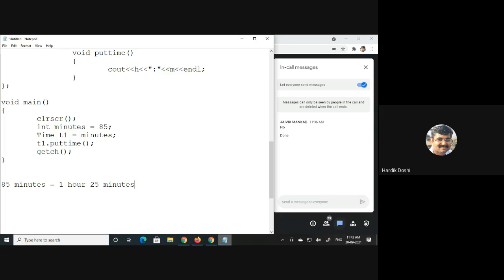Anything else? If minutes is greater than 60, okay, anything else? So I give you an example. You are supposed to calculate it on paper. 230 minutes. How many hours? How many minutes? What will you do for this?